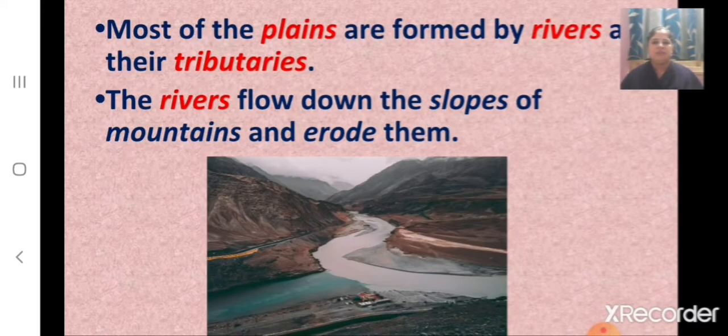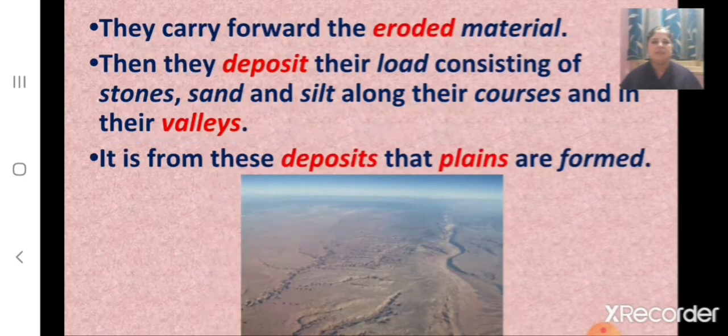Most of the plains are formed by rivers and their tributaries. We know that the rivers flow down the slopes of mountains and erode them. So children, how are the plains formed? The plains are formed by rivers and their tributaries. The rivers flow down the slopes of mountains and erode them, and they carry forward the eroded material. Then they deposit their load consisting of stones, sand and silt along their courses and in their valleys. And it is from these deposits that plains are formed.